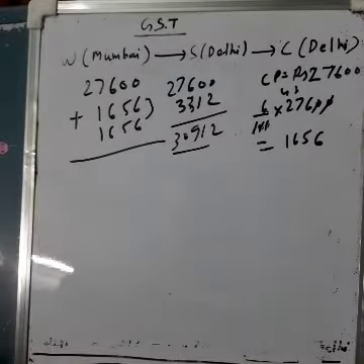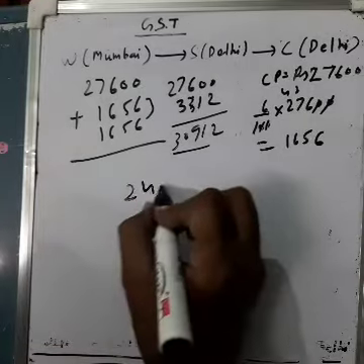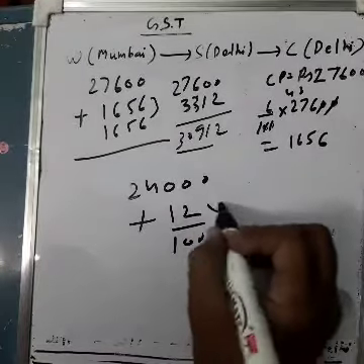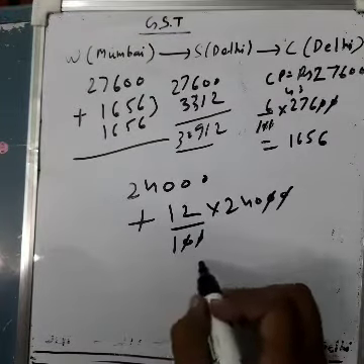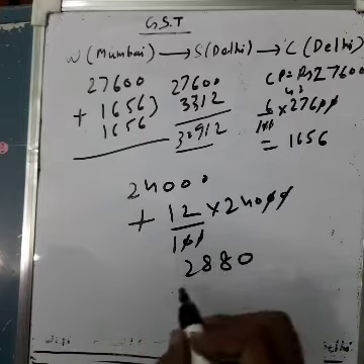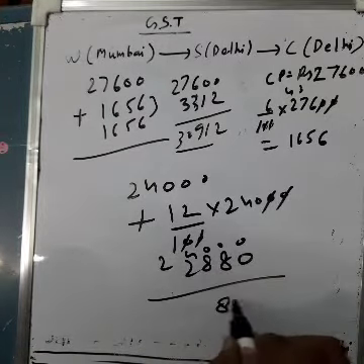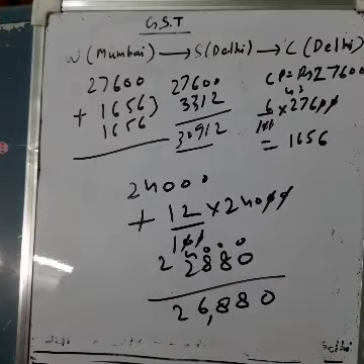I am telling you at what price the shopkeeper will bring: rupees 24,000 plus 12% of 24,000. So this was coming to 2,880, plus 24,000. Total will be 26,880. Means he must have brought it at 26,880. It means this only. Am I clear?